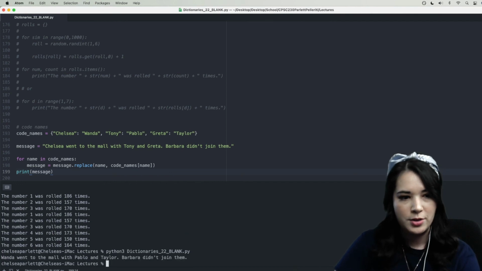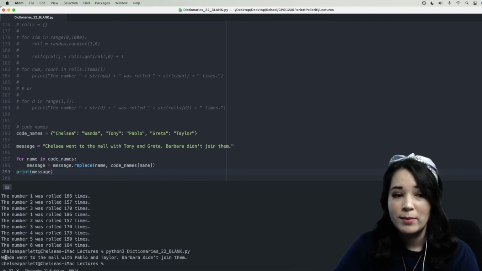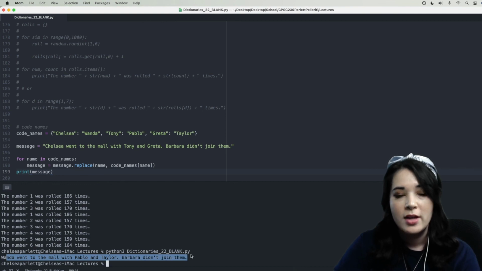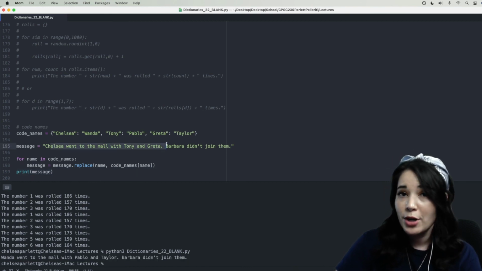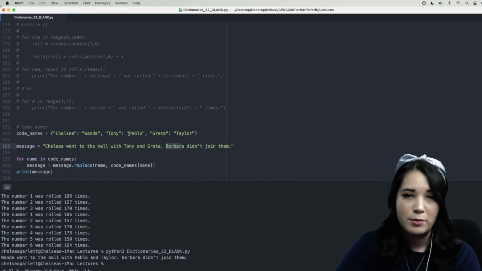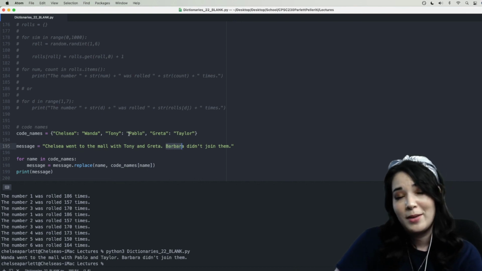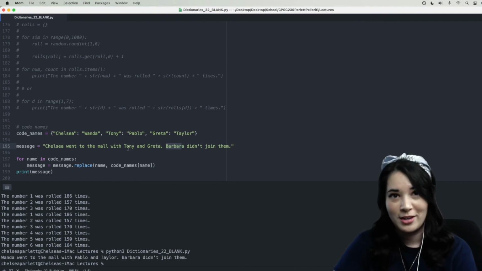Beautiful. All right, let's go ahead and run this and we can say, okay, so now our message says Wanda went to the mall with Pablo and Taylor. Barbara did not join them. So as you can see, anytime we mention Chelsea, Tony, or Greta, this string now has their code name because we replaced their actual name with their code name, which we grabbed from the dictionary. However, obviously names like Barbara that were not in our code names dictionary did not get replaced because we don't need to replace them. I guess we don't care if Barbara knows that we're talking about her.